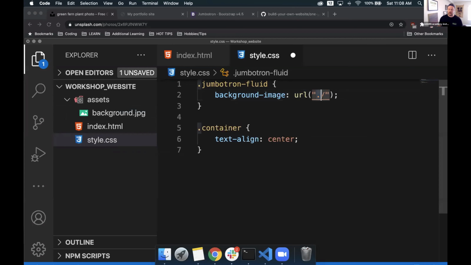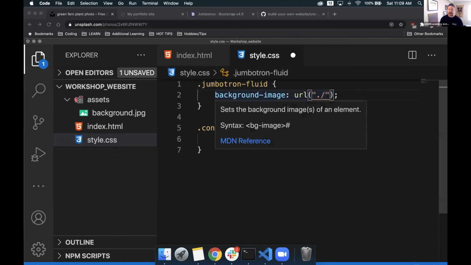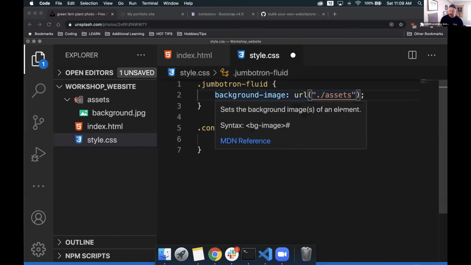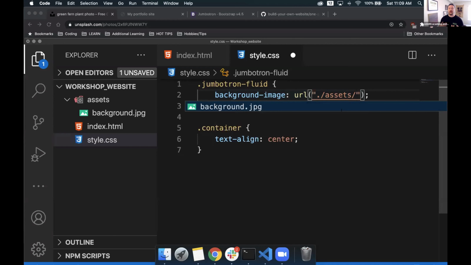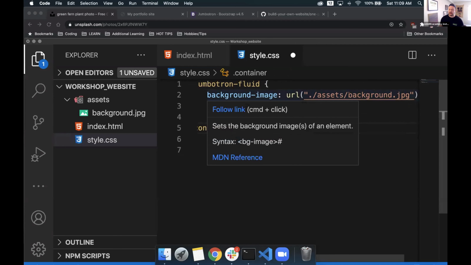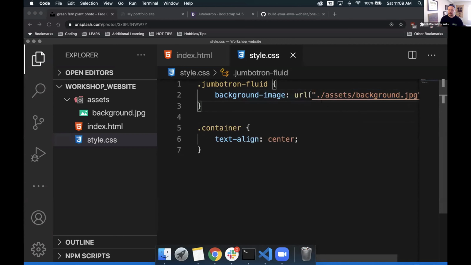slash. So that dot denotes look inside of our current folder. That slash tells it look inside of a folder that lives where this current file is. And then we're going to type in assets. So we're telling it inside of your current file structure, look for a folder called assets. And then from there, we put one more slash and we tell it what is the file that we want. We want background.jpg. So again, look inside of assets, and inside of assets, we want background.jpg. Let's go ahead and save that and just see what we have so far.